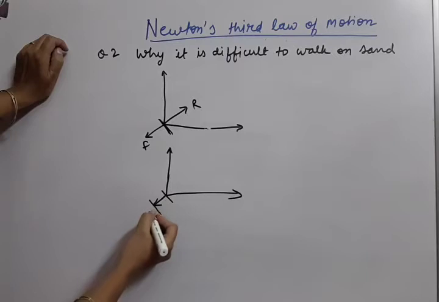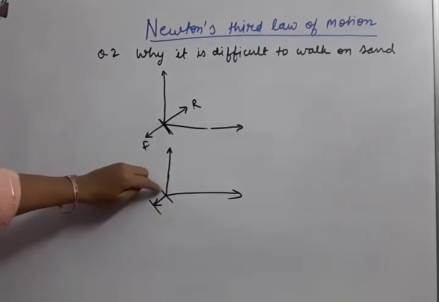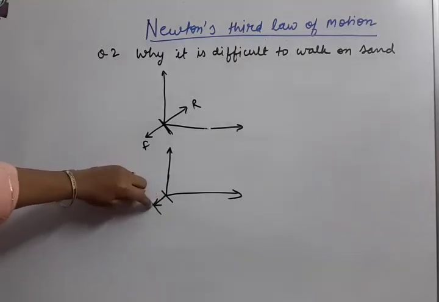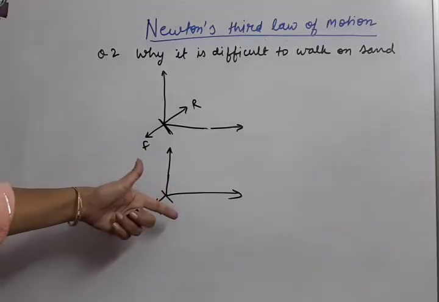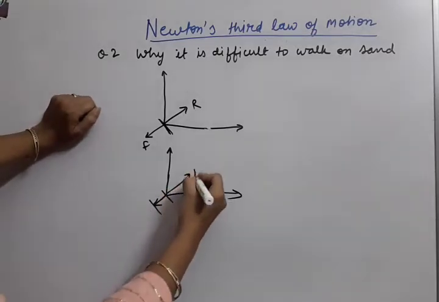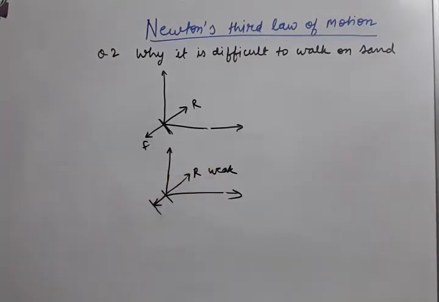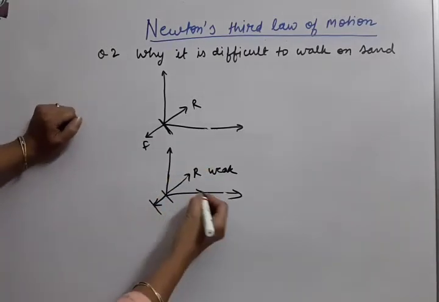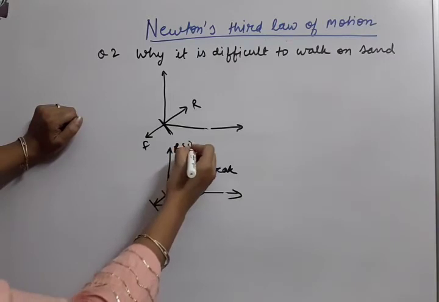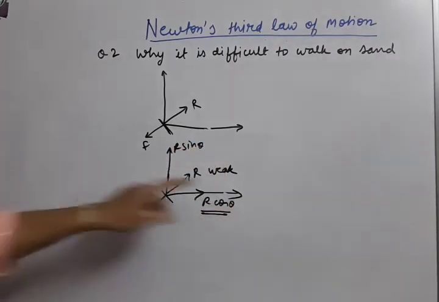When it is shifting, that means it is now taking the help of the second law of motion. Force is applied on the sand and the sand is moving, so we get no reaction. So we can say that the reaction obtained here is very less or very weak. If this is a very weak reaction, then the components R sin theta and R cos theta are also weak. That's why we are not getting sufficient force to move forward.